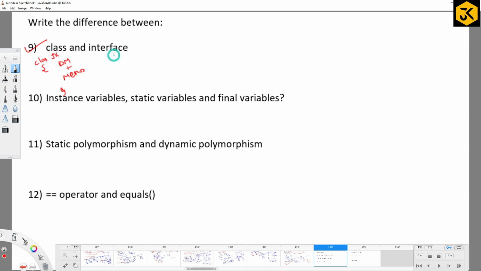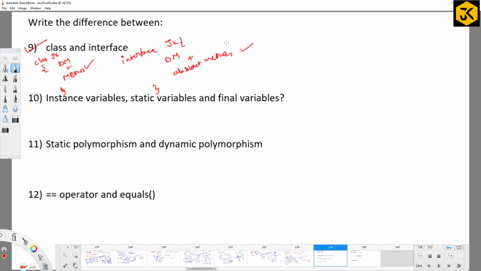What about the interface? You can create an interface with the interface keyword, something like interface name JK, which is also a collection of data members and abstract methods. This is the difference. In an interface we have abstract methods. In classes we have concrete methods; there are no abstract methods at all.